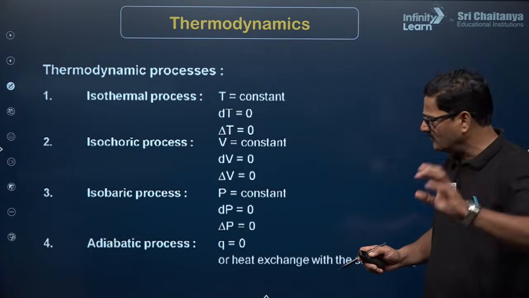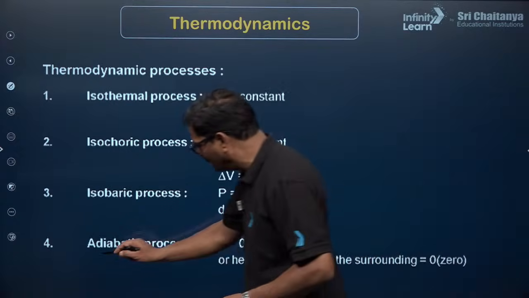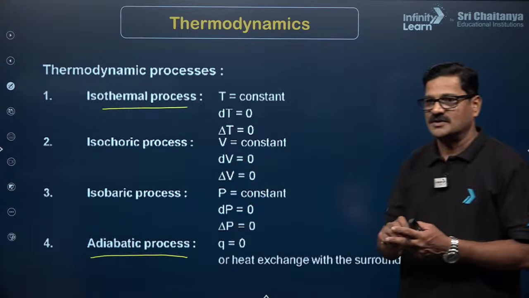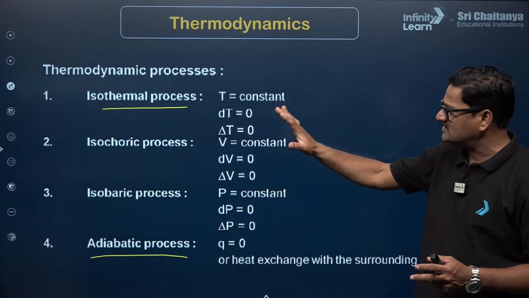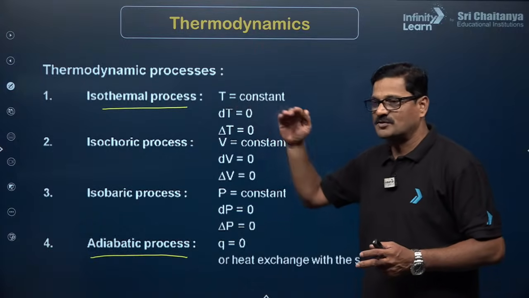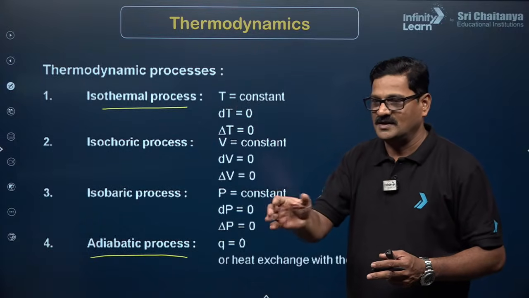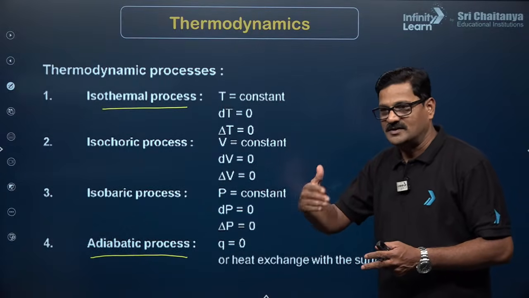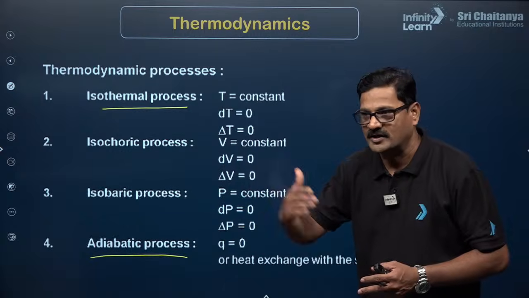Children, this is very important. People have confusion about adiabatic process and isothermal process. The main difference is that an isothermal process takes place at constant temperature, meaning it can exchange heat with its surroundings.